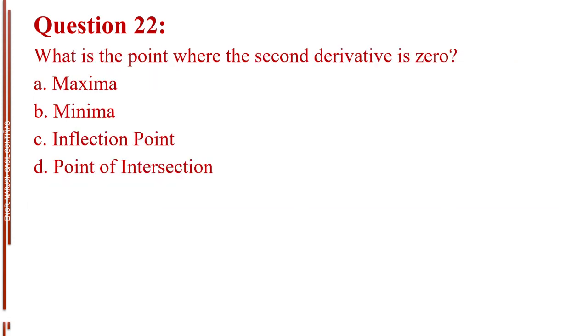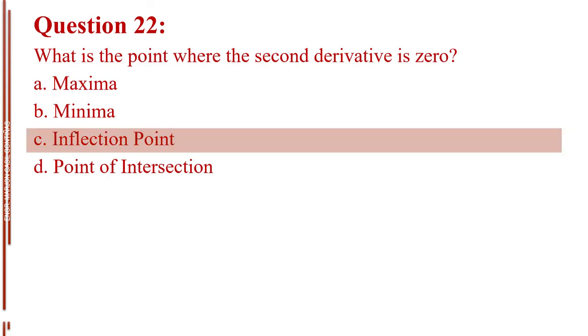Question number 22. What is the point where the second derivative is 0? Letter A, maxima. Letter B, minima. Letter C, inflection point. Letter D, point of intersection. The answer is letter C, inflection point.